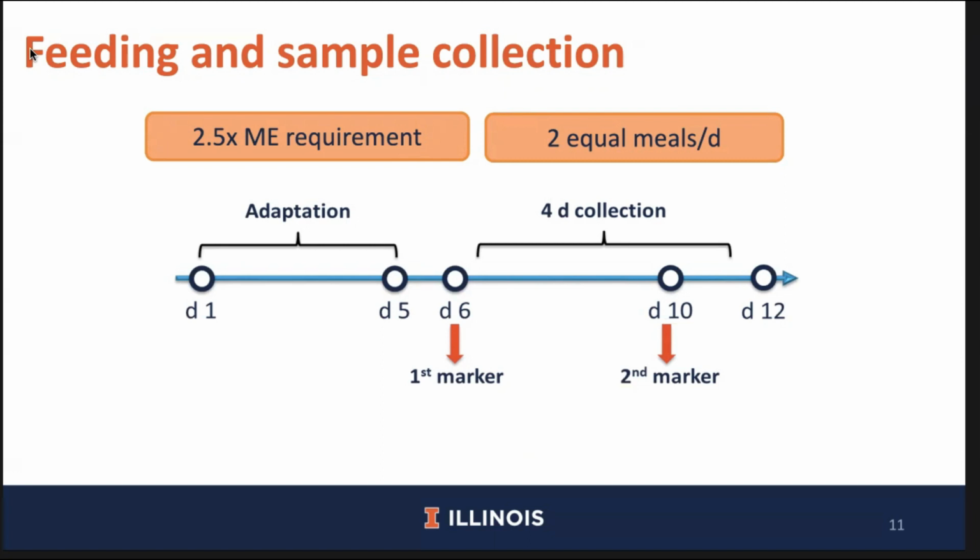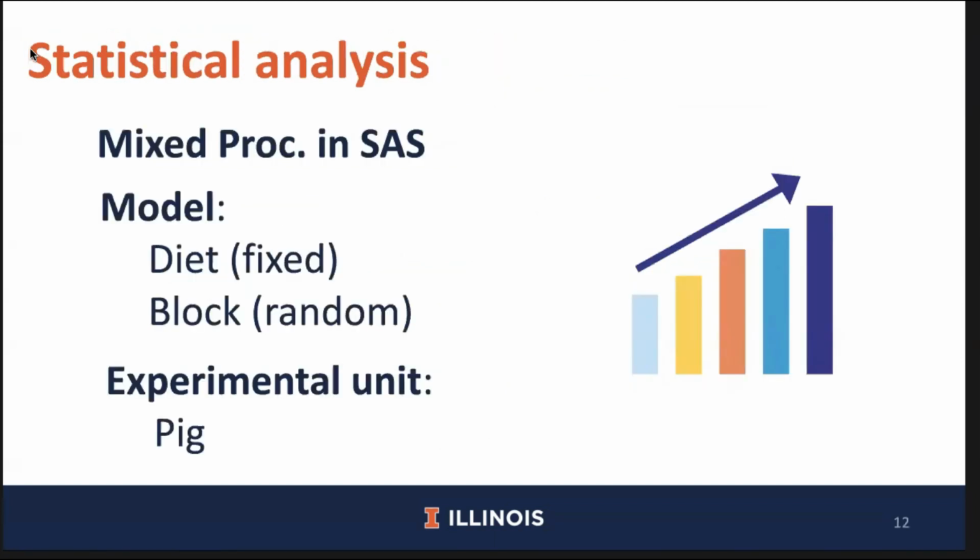Feces collection began when the first marker fed in the morning of day 6 appeared in the feces, and ceased when the second marker fed in the morning of day 10 appeared in the feces. Collected feces were analyzed for phosphorus. For this experiment, we utilized the mixed procedure in SAS, and the model included diet as fixed effect, and block as random effect. The experimental unit for this analysis was pig.